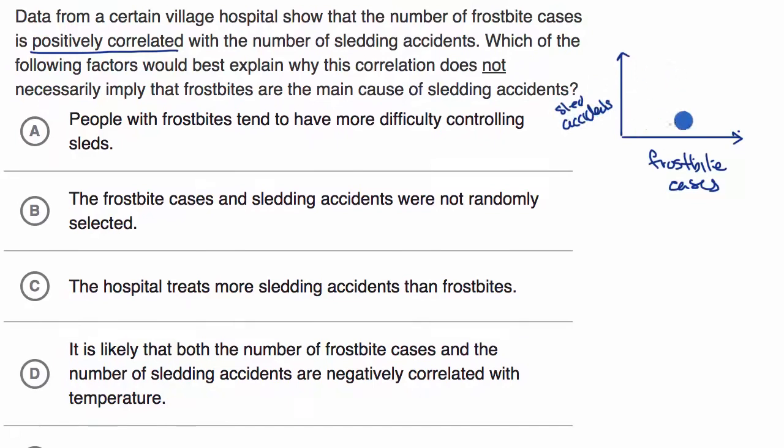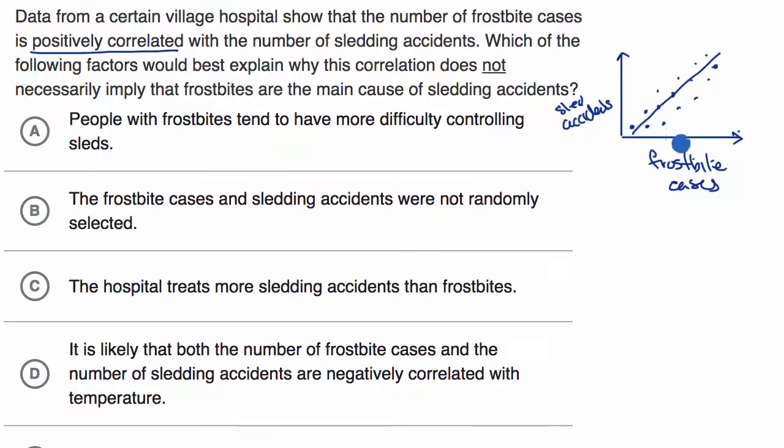So let's say this right over here is a day that had a high number of frostbite cases and a high number of sledding accidents. This would be a day where you had a low number of frostbite cases and a low number of sledding accidents. And then if you were to plot all of the days that you have data for, the fact that it's positively correlated means that days that have more frostbite cases tend to have more sledding accidents and vice versa.